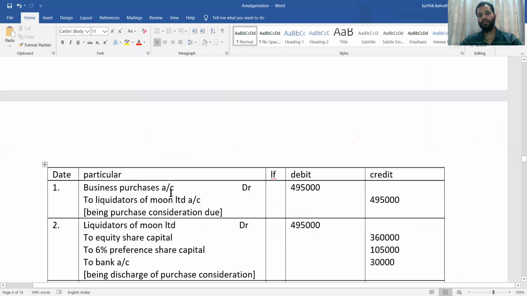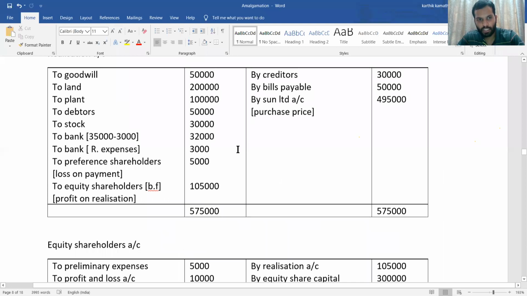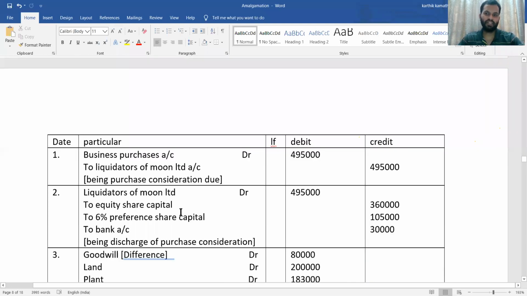First journal entry. Business purchase account debit to liquidators in transferor company. So here liquidators in transferor company means liquidators of Moon Limited. Business purchase to liquidators of Moon Limited being purchase consideration due. Amount you are going to write here is purchase consideration total, that is 4,95,000. See, total of purchase consideration, all 3 adjustment total. So that we have written in the first entry.